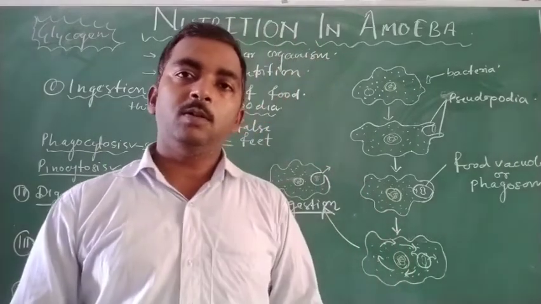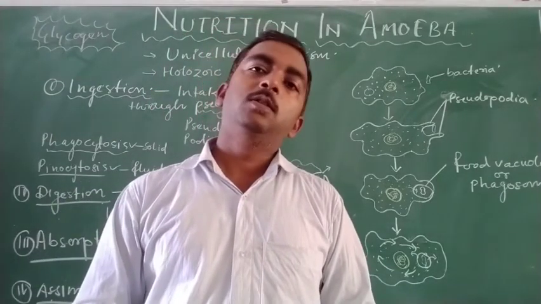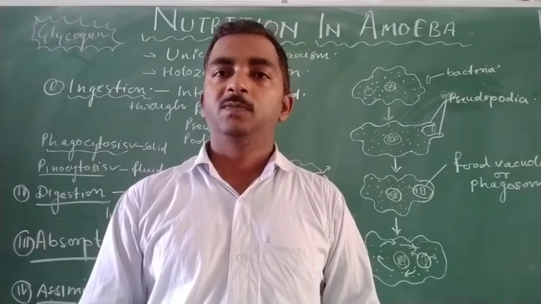So this is all about the nutrition in amoeba and the facts related to the nutrition in amoeba. Thank you.